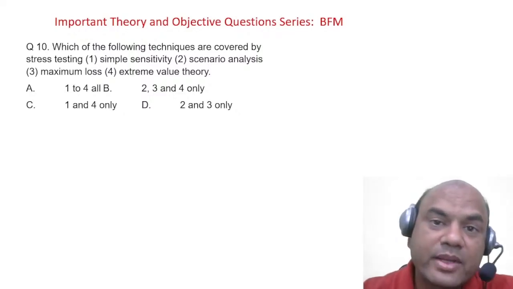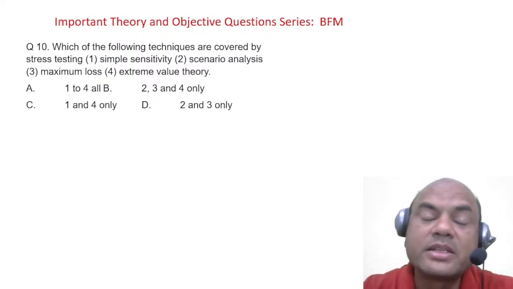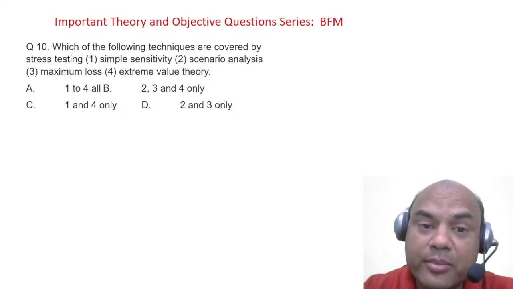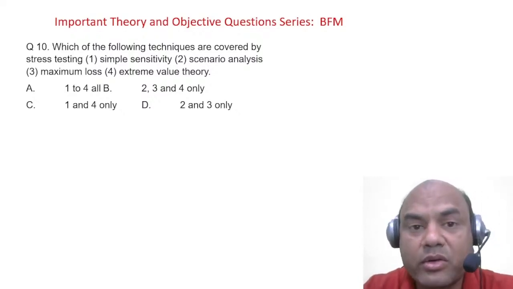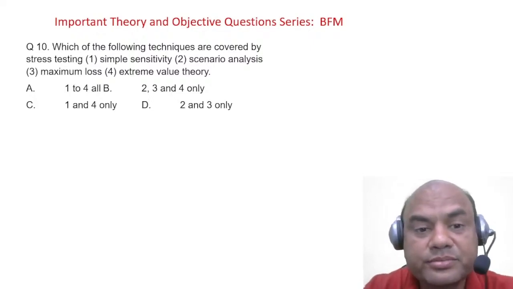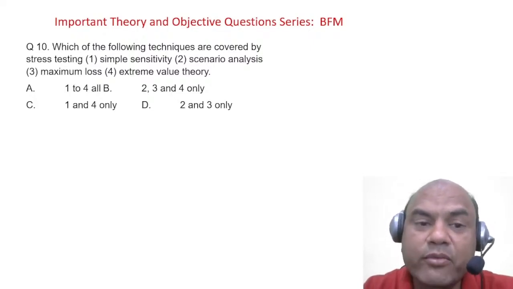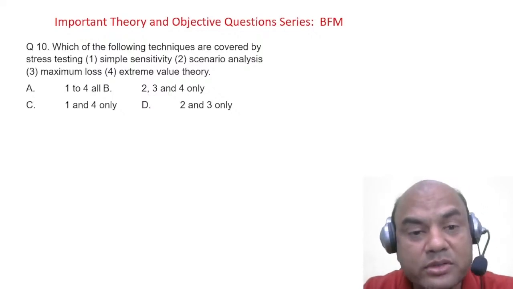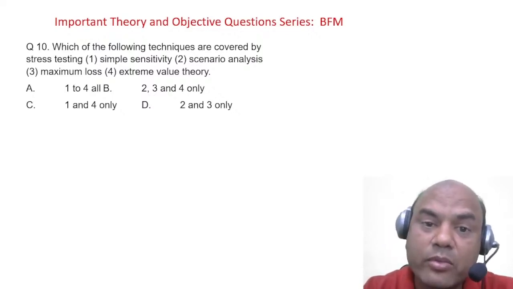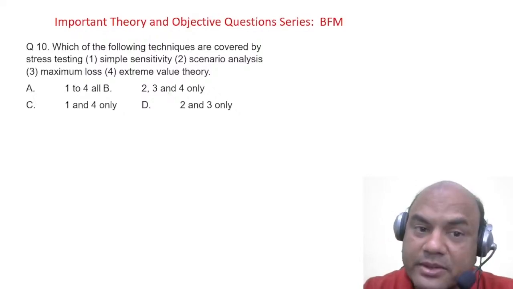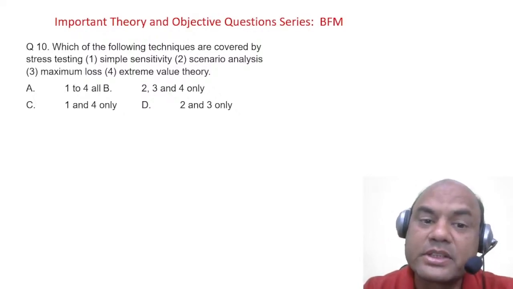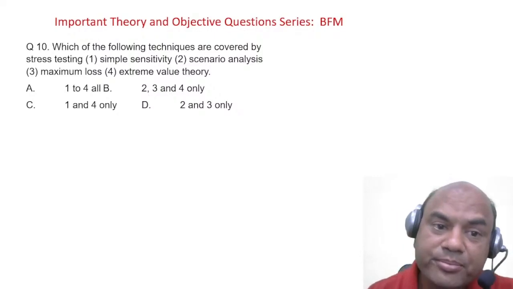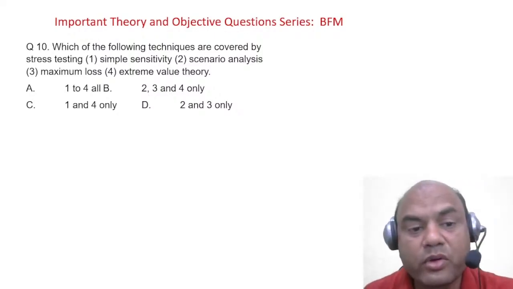What did we see about stress testing? It means what all scenarios can happen and what can be the effect on my portfolio. So everything will be covered over here. Simple sensitivity also, scenario also. Scenario means again we are talking of Monte Carlo. Maximum loss also, and EVT, extreme value theory, also. So all 1 to 4.